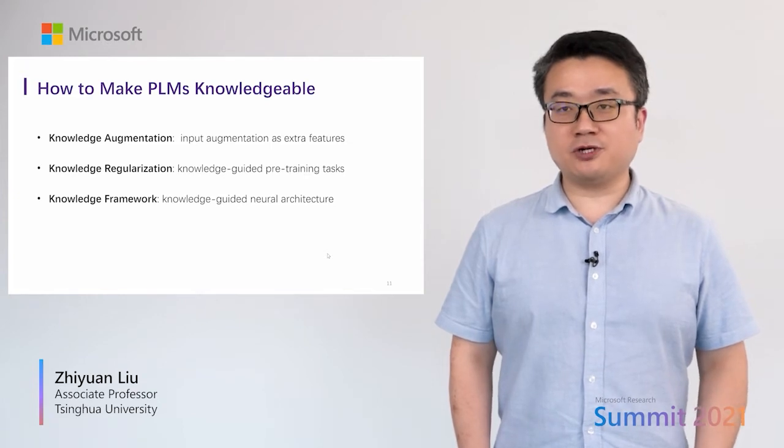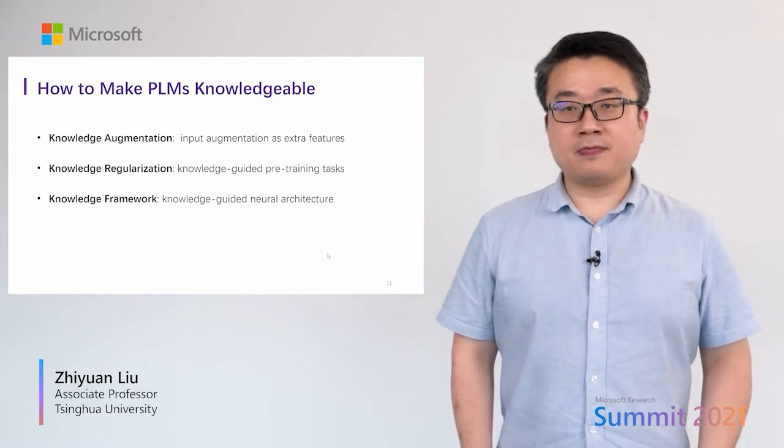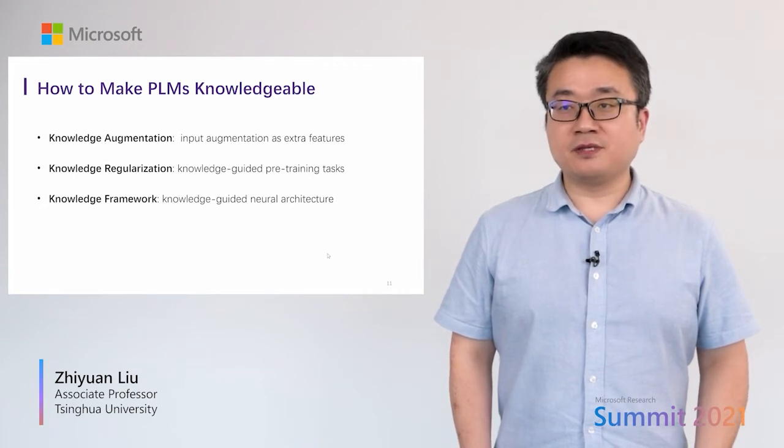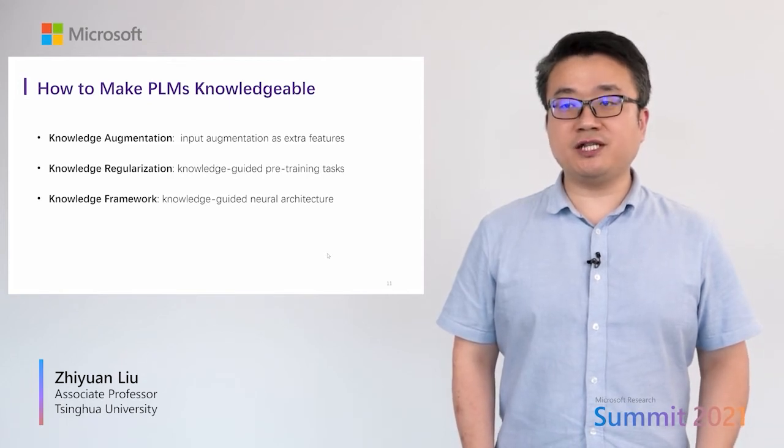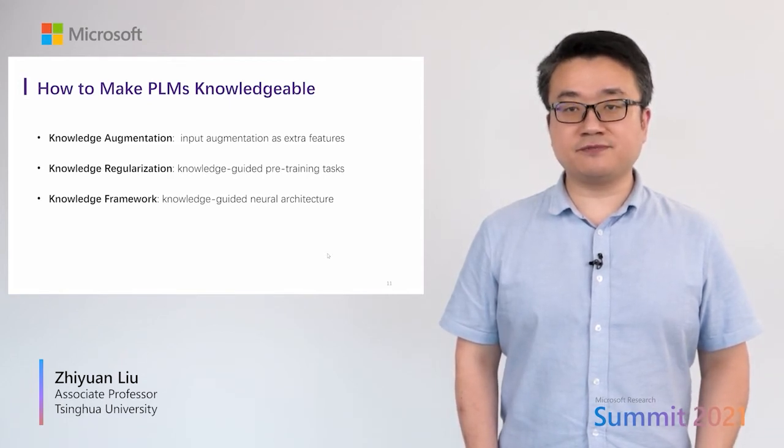Some works have been done to incorporate symbolic knowledge into pre-trained language models. In this talk, we summarize these works into 3 approaches. The first approach is knowledge augmentation that aims to extend model input with external knowledge according to the entities or concepts in the sentences.